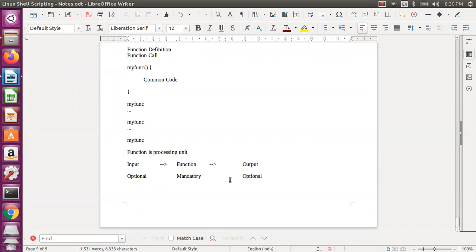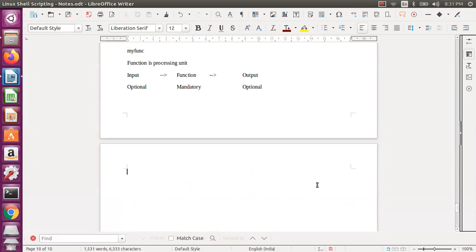So let us assume for some function, no need for me to pass input, and for some function, no need to get the output like that actually. Some functions I will pass input and I will get the output. So that is the ideal way of doing, but it is not mandatory that you need to follow that. So we'll see that one. Based on the input and output being optional, you can classify functions into 4 types actually.